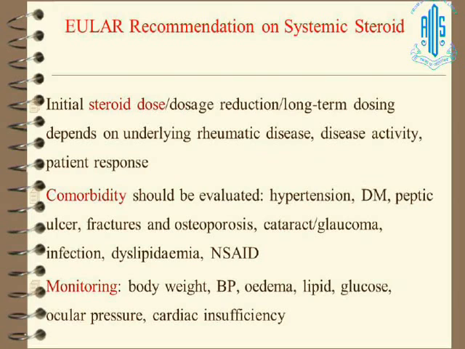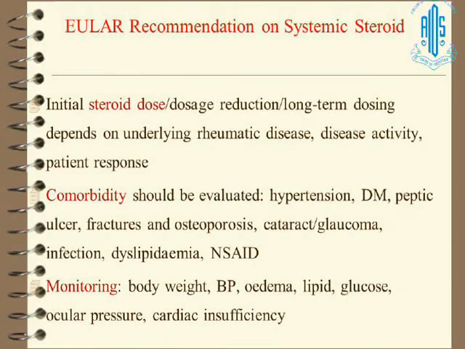What are the EULAR recommendations, EULAR being a European body of rheumatology, on systemic steroids? So initial steroid dose, dose reduction and long-term dosing depend on the underlying rheumatic disease, disease activity and patient response. And always look for hypertension, diabetes, peptic ulcers, fractures, osteoporosis, cataract, infection, dyslipidemia and NSAID abuse, because all these patients who are on steroid or have chronic disease have a lot of comorbidities along with it.